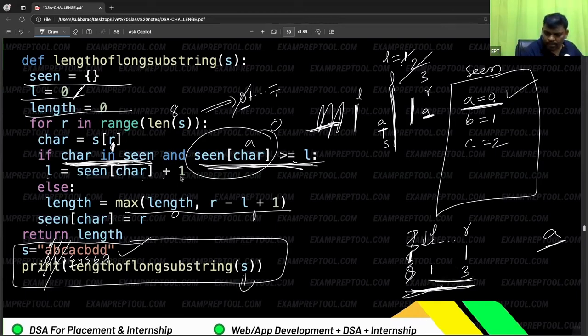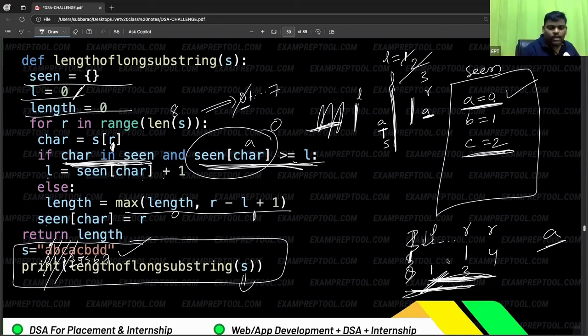After this, as usual, R will increment. Now see, R is C. Remember, R is now here, 4th place. L is 1st place, R is 4th place. Now see the answer. This C I am asking: is he there already? Yes, he is already there. And one more: is he there in the limits also? What is his position? 2. Is 2 greater than or equal to L? Then he is there in its limits.